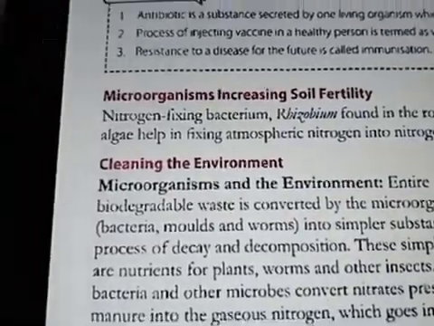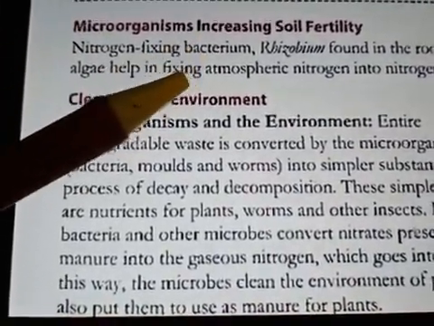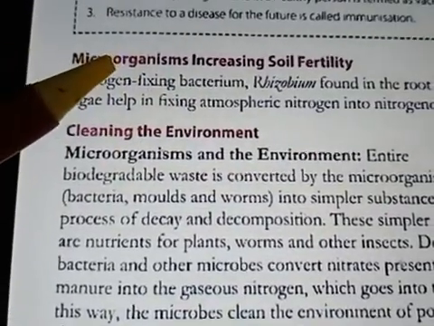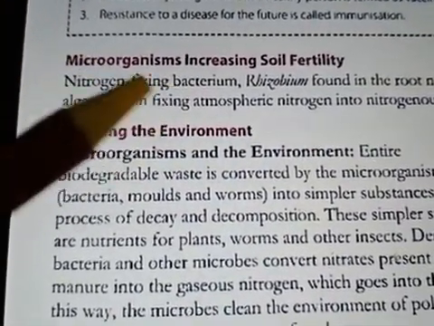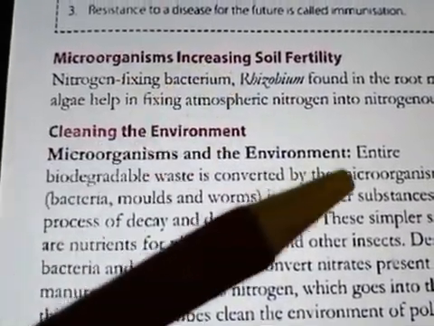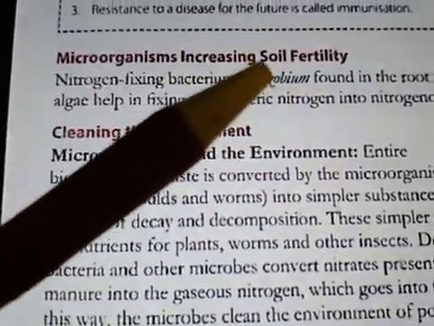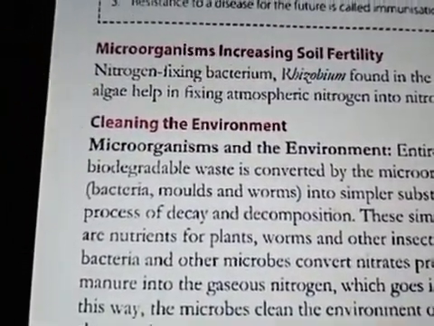Now we will move further to the next topic, that is microorganisms increasing soil fertility. Microorganisms, organisms which are very small in size, also help in the fertility of soil, or you can say they increase the soil fertility. How?